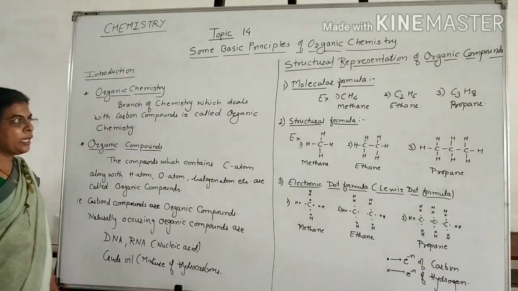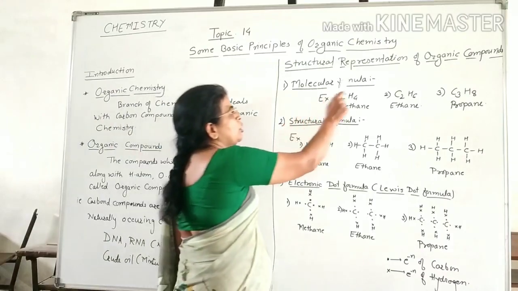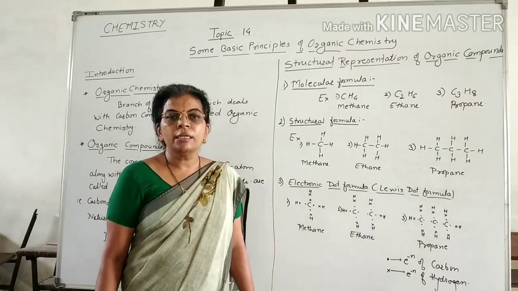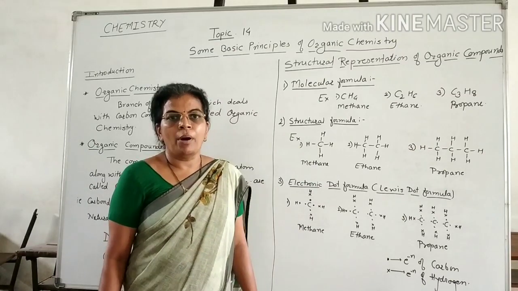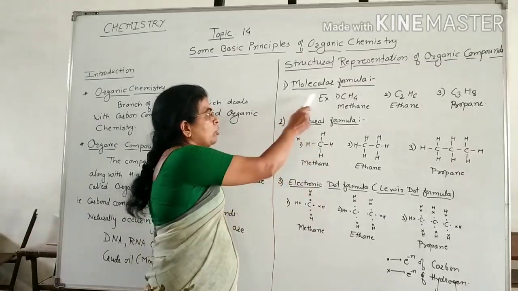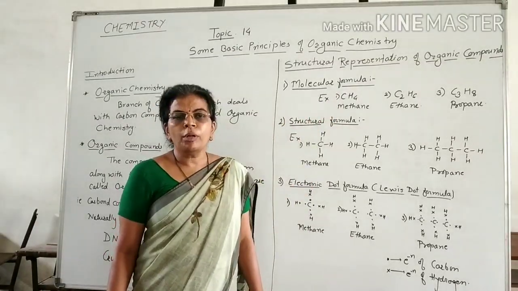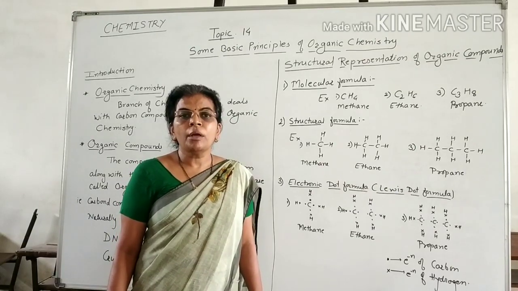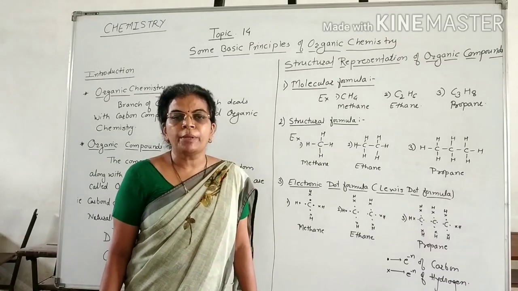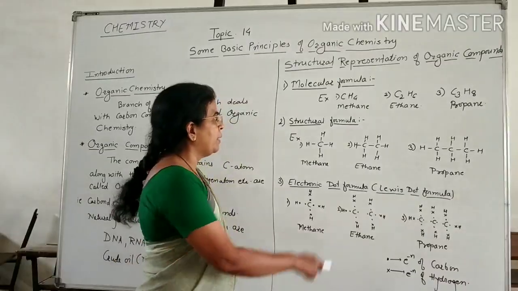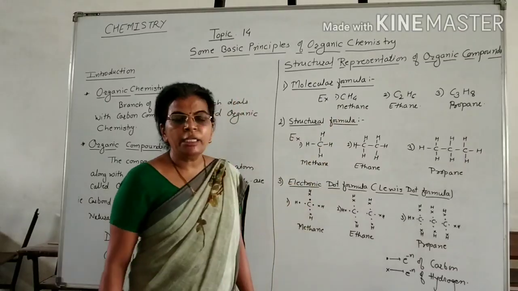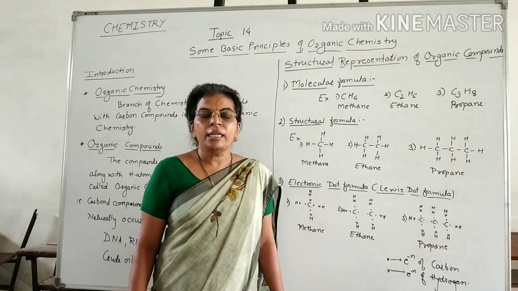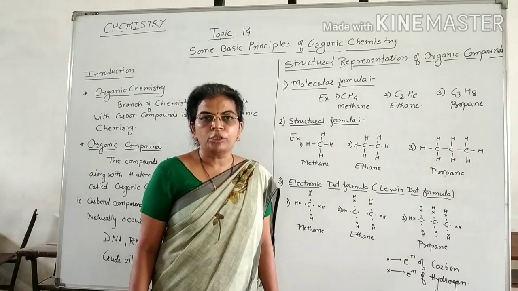Now we are going to see next point, structural representation of organic compounds. Now there are various methods to represent the organic compounds. Now first we are going to see molecular formula. Molecular formula is the formula which gives the number of atoms of various elements present in the molecule. For example, methane. Molecular formula of methane is CH4. From this CH4 we can say that in methane there is one carbon atom and 4 hydrogen atoms.